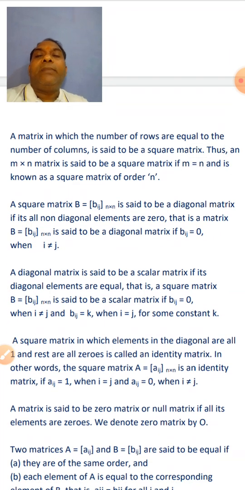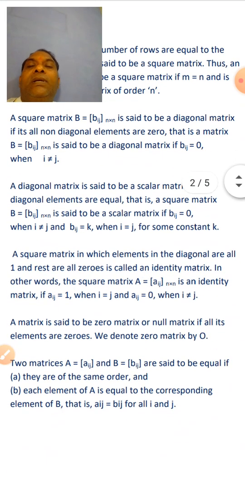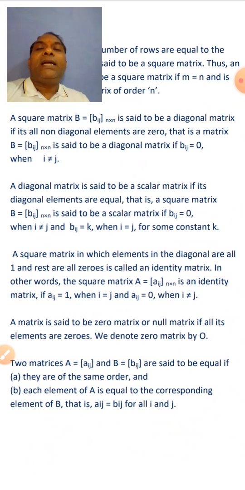Next, a square matrix B equal to Bij of order m cross n is said to be a diagonal matrix if all its non-diagonal elements are 0, that is, a matrix B equal to Bij of order m cross n is said to be a diagonal matrix if Bij is equal to 0 when i is not equal to j.